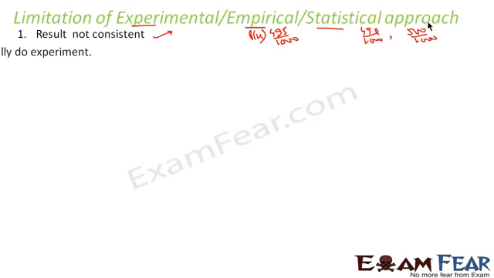The result is not consistent. Second, sometimes it is not possible to actually do the experiment. For example, with the plane crash, you can't actually perform the experiment because it's very costly.